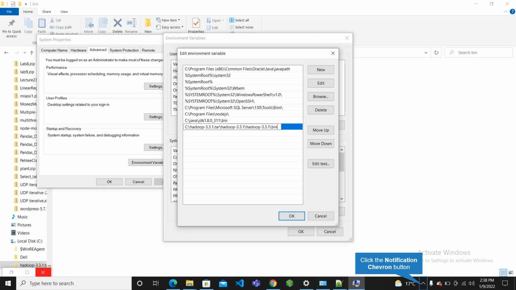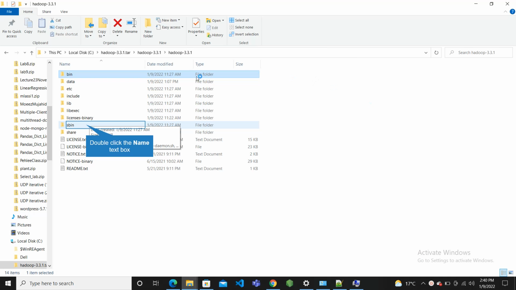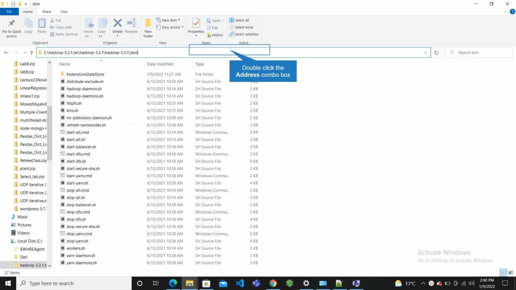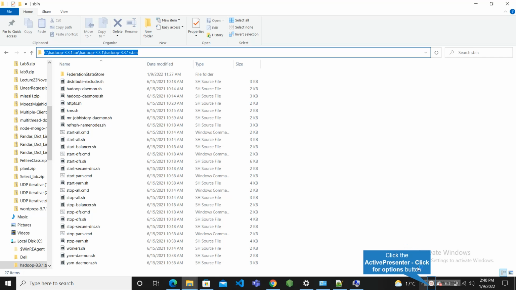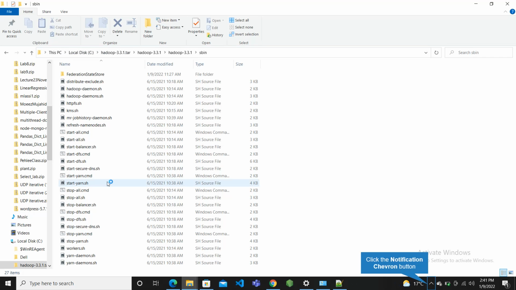Let's find the path for sbin inside the Hadoop folder. Here you can find the sbin folder, and from here you can copy that path and paste it in the system variable Path. Click on New and paste the sbin path here, then click OK again.